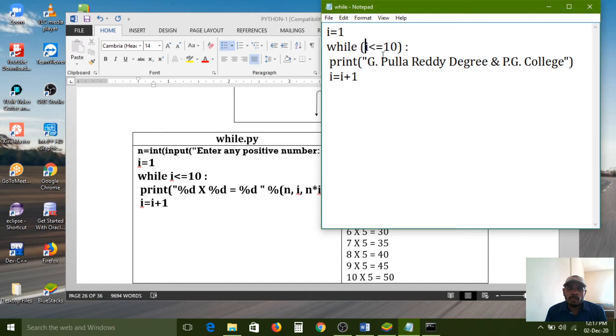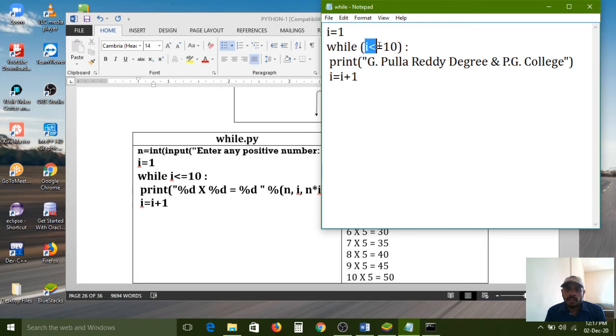This is the starting point and this is the ending point. The starting point starts with 1, that's why I am initializing i with 1. So the i value is replaced with 1. After that, i less than or equal to 10, so 10 times. First i value is 1, i less than or equal to 10. The condition is true, because the i value is small compared to 10.